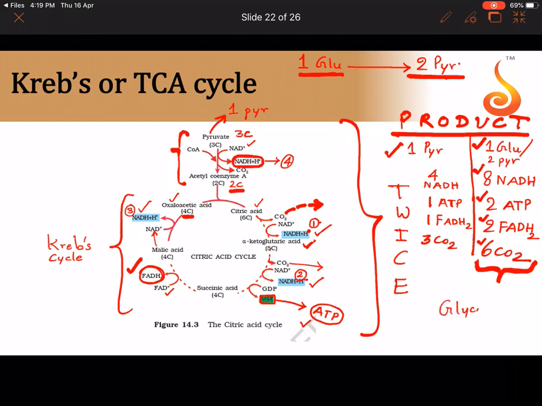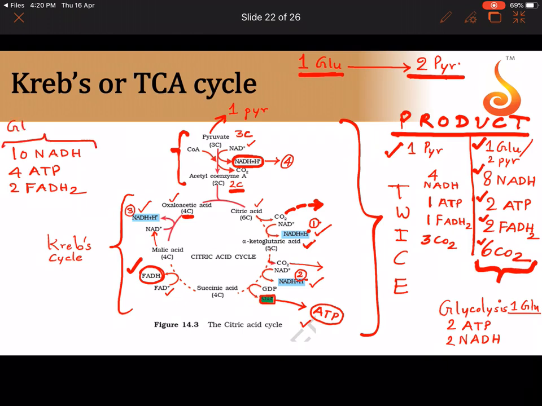And if you remember, from glycolysis of 1 glucose molecule how much did we get? We got 2 ATP molecules and 2 NADH molecules. So now let us total all of it. We have 8 plus 2, 10 NADH, and then 2 plus 2, 4 ATP. And we have 2 FADH2.